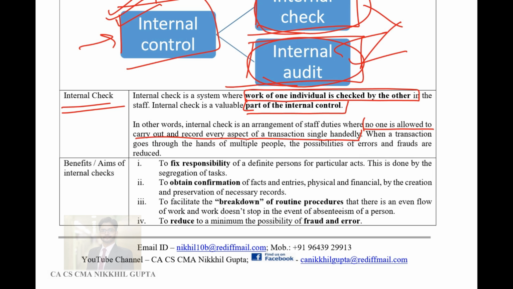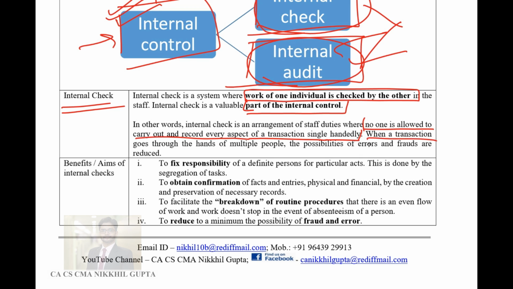So, for example, if in a banking transaction the money is to be deposited into a bank, at that point in time the organization will ensure that there are 2 or 3 people involved in the entire transaction. So selling is done by one person who collects the cash. Then the cash is given to the accountant who counts the cash and records it in the books of account. Then the third person is the person who goes to the bank and deposits this cash in the bank. So in a way, a transaction is audited by 3 people, and that is how internal check works.